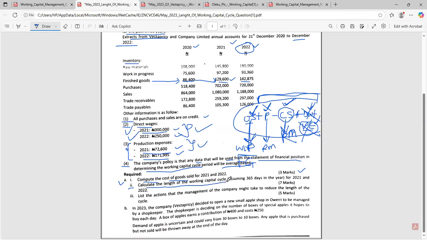Calculate the length of the working capital cycle, assuming 365 days in a year for 2021 and 2022. How can you calculate the length of the working capital cycle without having closing stock, without having cost of sales? It's not possible. When we want to calculate the length of the working capital cycle, I told you that we need 3 things, and I will say it again. When you're calculating the length of a working capital cycle, also known as cash operating cycle, you need your inventory, your debtors, and your creditors, which are your payables.